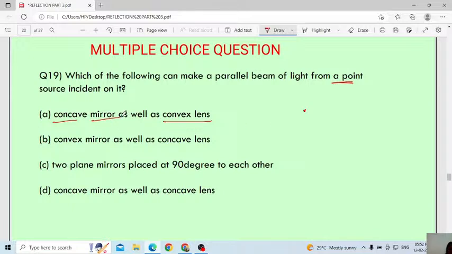Remember both concave mirror and also convex lens, both will do the same.